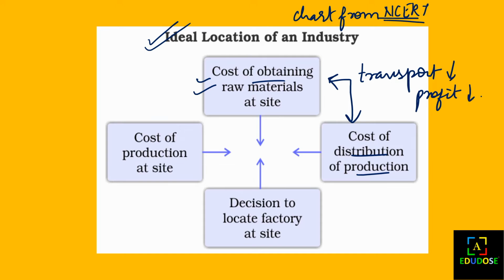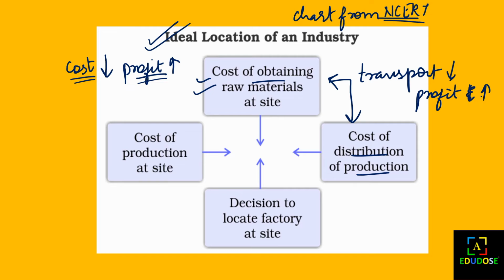Because if the investment we are making is at a low cost, then we will have more profit. The lower the cost we give to the industry, the more profit we will take.